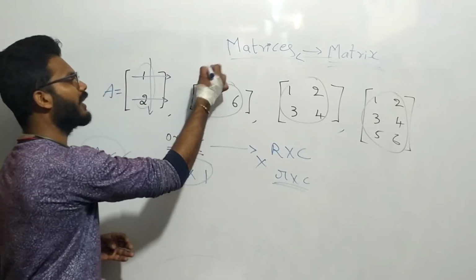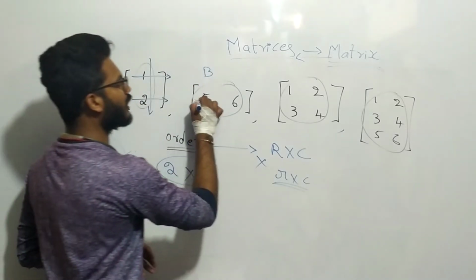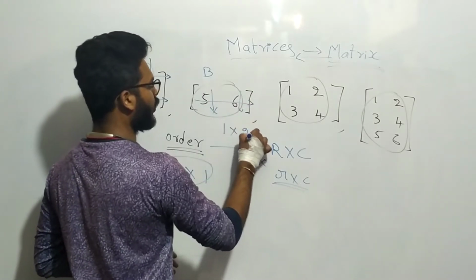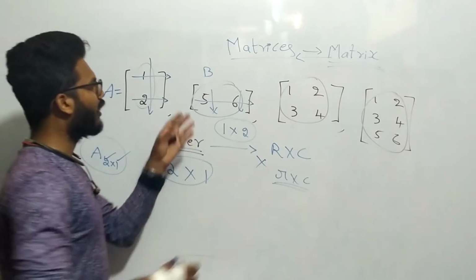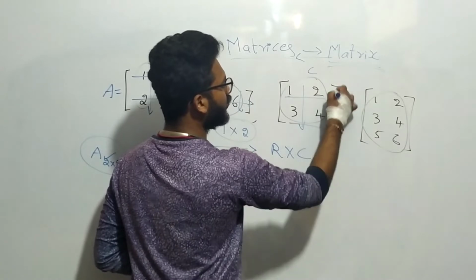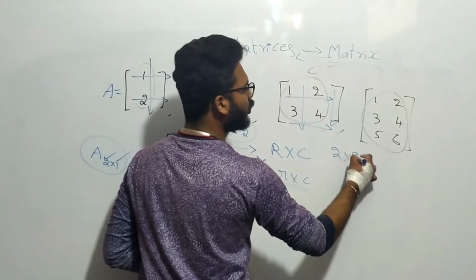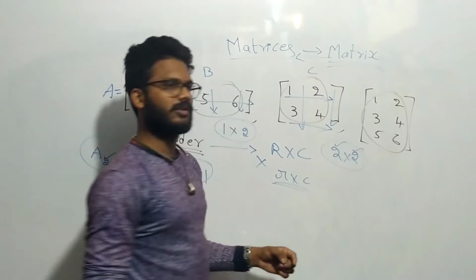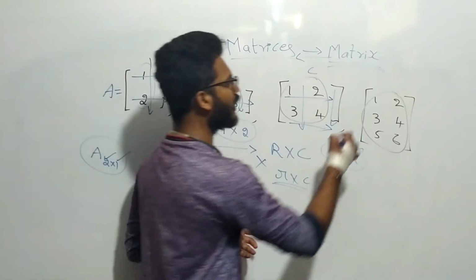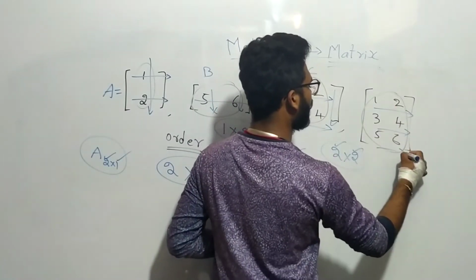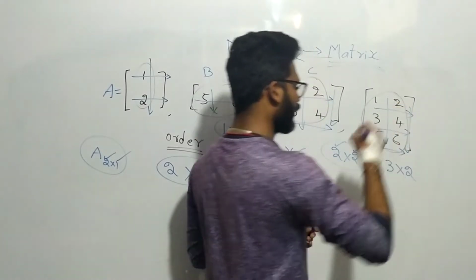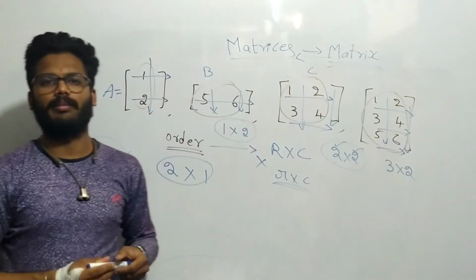In the same way, if it is B, what is the order of B? How many rows are there? Only 1 row. How many columns? Two columns. So 1 by 2 is the order of B. What about C? 2 rows, 2 columns. So the order of C is 2 by 2. The first number represents the number of rows and the second number represents the number of columns. Here the number of rows is 3 and columns 2, therefore this order is 3 by 2. This is a matrix of order 3 by 2.